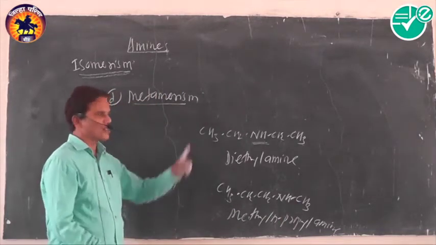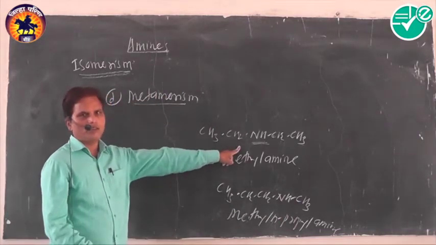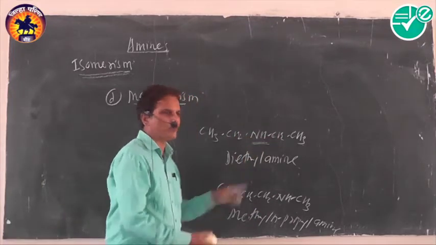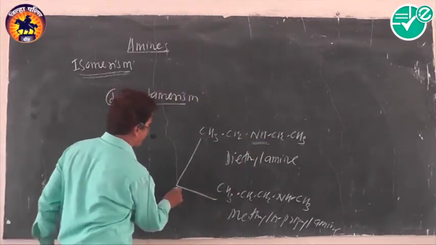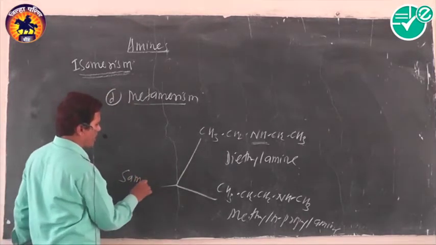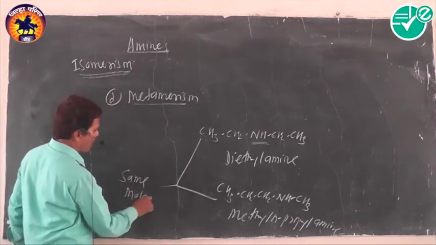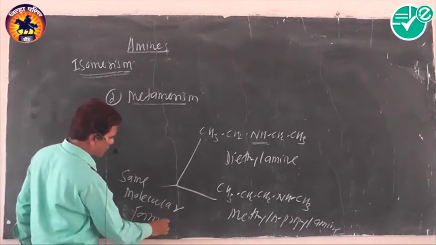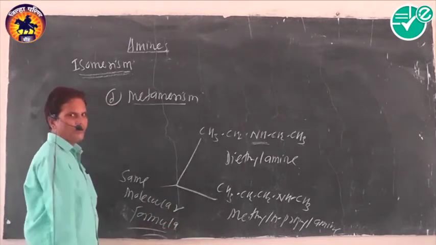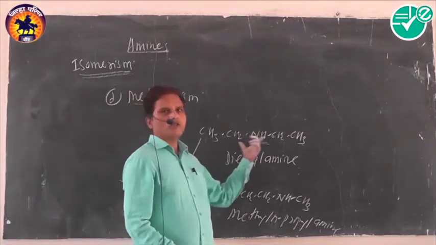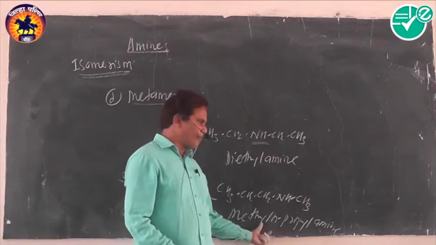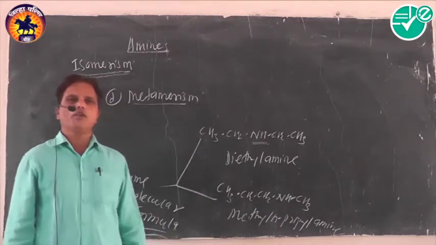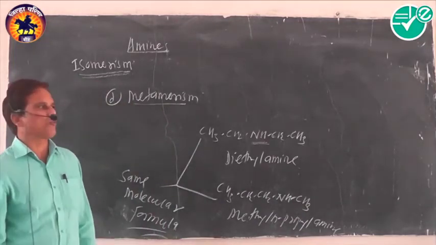It means same molecular formula but different alkyl groups around the polyvalent functional group. In this compound, two ethyl groups are there. In this compound, one is methyl and another is N-propyl group.